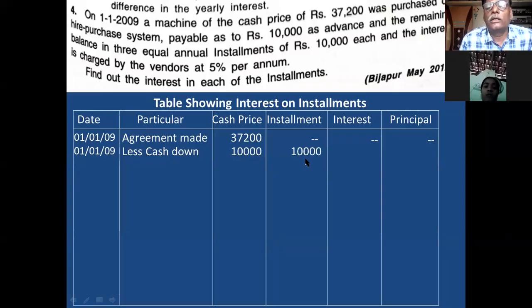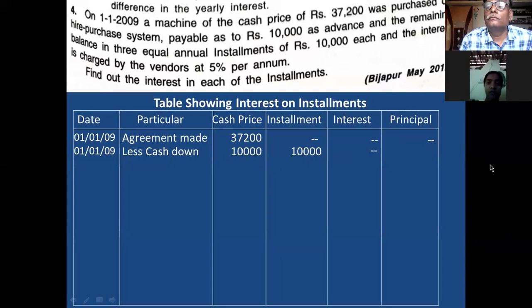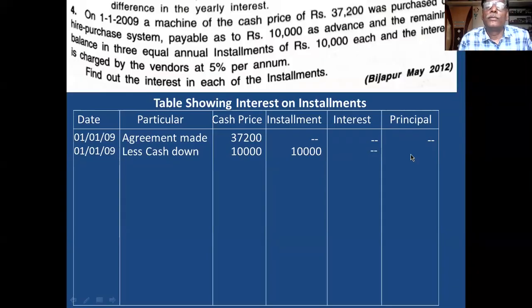And in this 10,000, there is no interest. There is no interest because it is paid on the date of purchase itself. There is no delay. Therefore, it is treated as principal only. Principal only. Remember this. Clear? So this 10,000 is totally principal. Clear? In this way, you write.